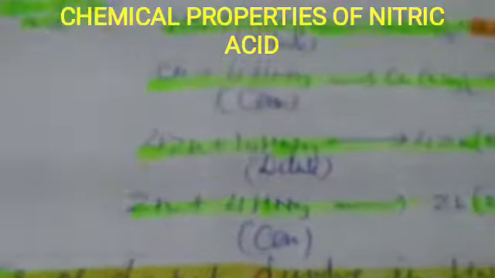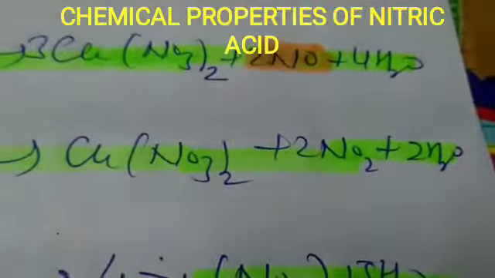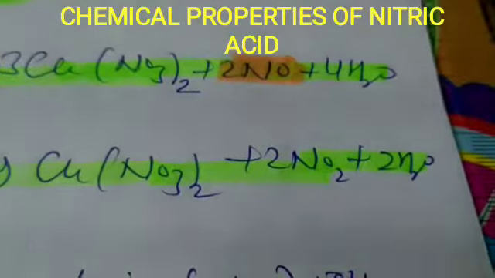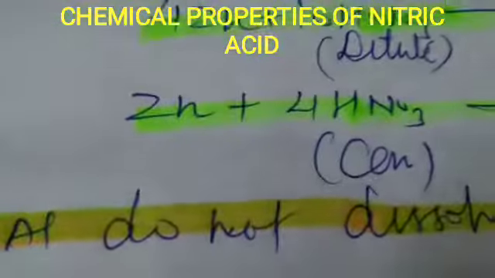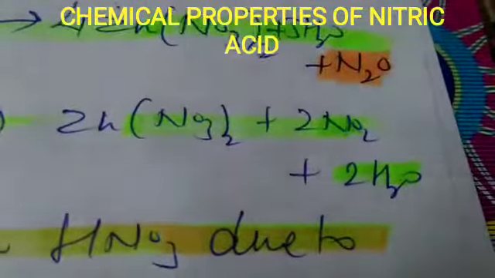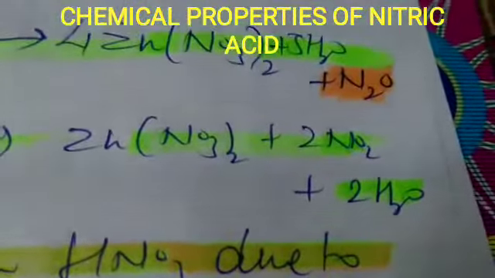Now if any metal is treated with concentrated nitric acid, the co-products will be the same: copper nitrate, nitrogen dioxide and H2O. In the reaction of zinc plus concentrated nitric acid, the products are the same: zinc nitrate, nitrogen dioxide and H2O.